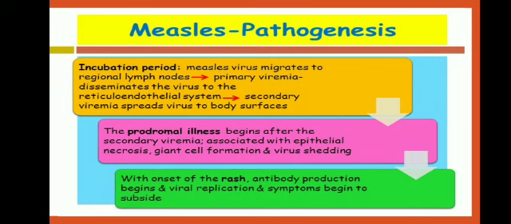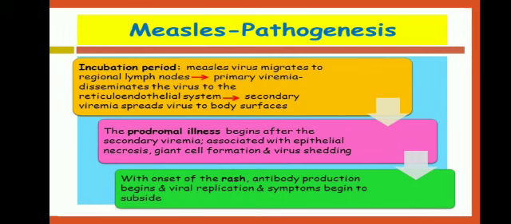So the virus will disseminate to the reticuloendothelial system, which is a network of cells and tissues throughout the body. Its main function is to remove dead and abnormal cells. Then secondary viremia spreads the virus to the body surfaces.